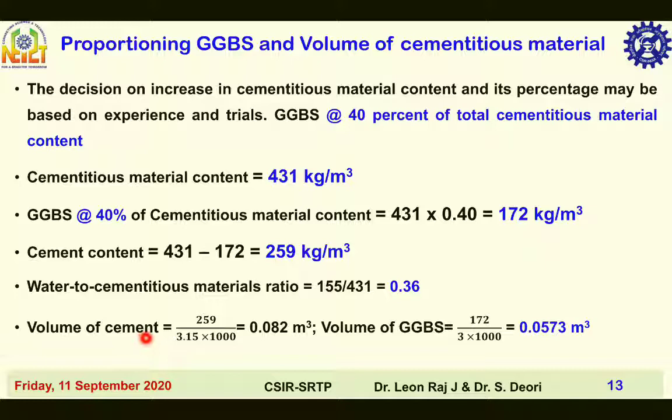Volume of cement is equal to mass of cement, that is 259 kilogram per meter cube, divided by specific gravity of cement 3.15 into density of water 1000 kilogram per meter cube. You will get 0.08 meter cube. And volume of GGBS is mass of GGBS divided by specific gravity of GGBS into density of water, you will get 0.05 meter cube.